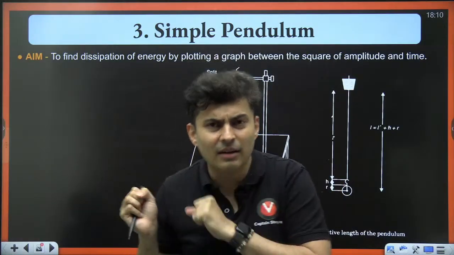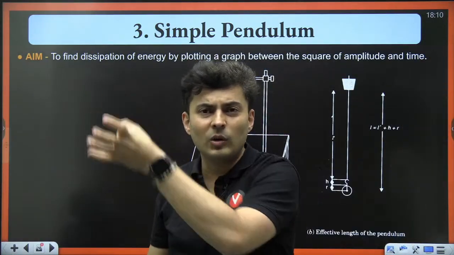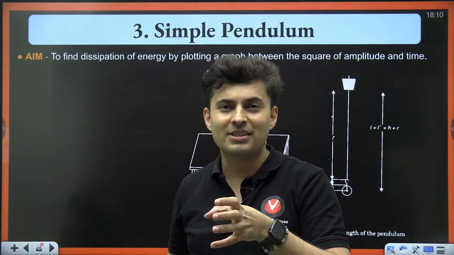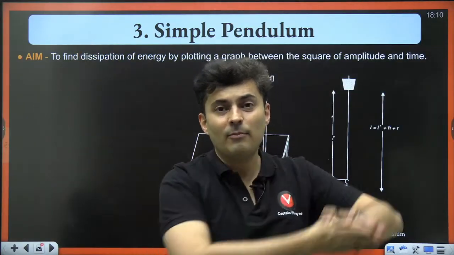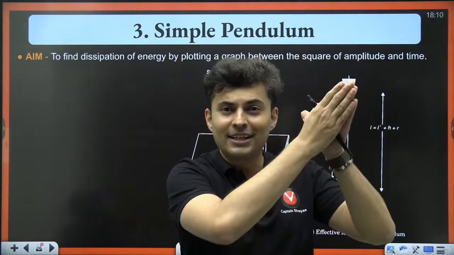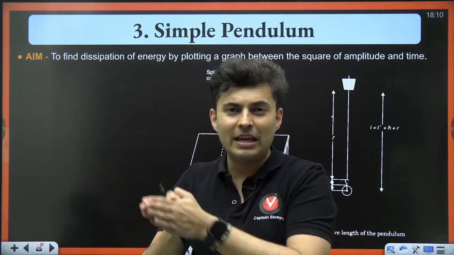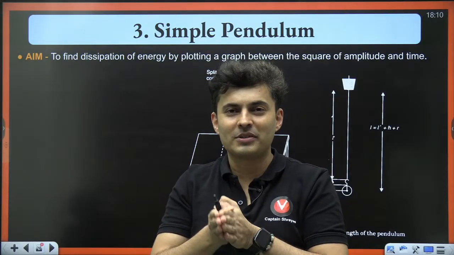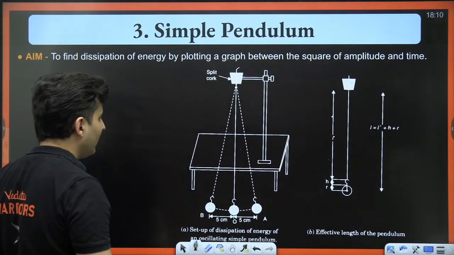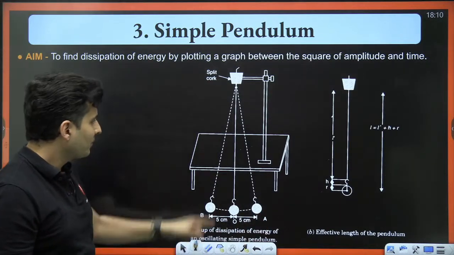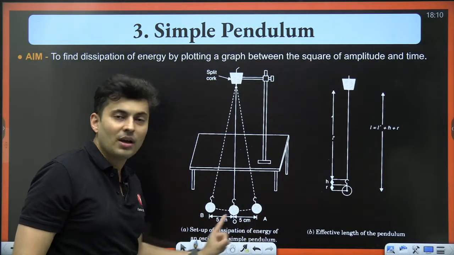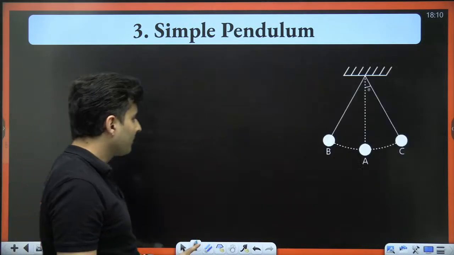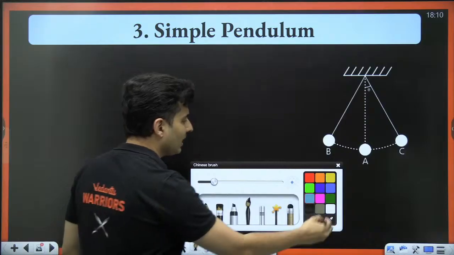Dissipative means which suck away the energy. You will see slowly the oscillation will become smaller and smaller and it stops. So earlier the amplitude will be huge, so the energy will also be huge, and then slowly you will see that the amplitude becomes smaller and smaller and then it stops. So if you happen to plot the graph of how the amplitude changes with time, you will see it looks something like this.